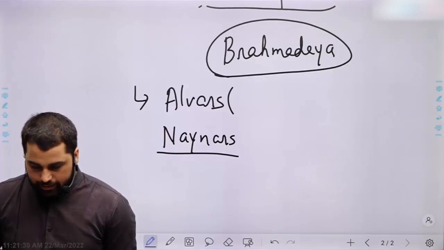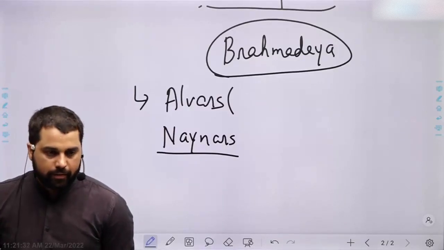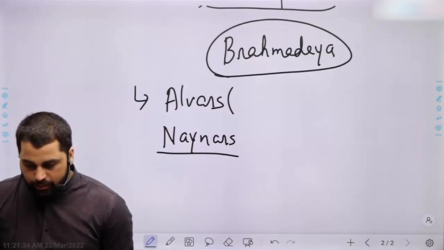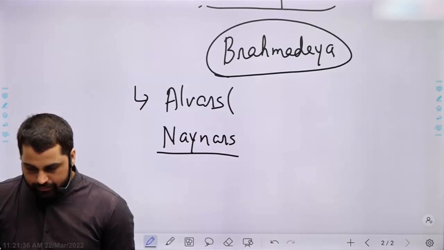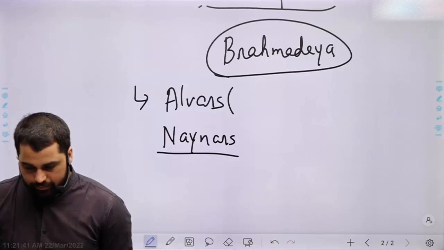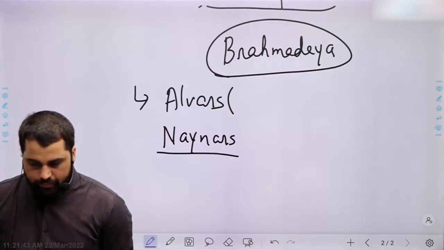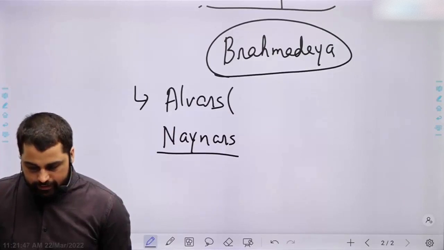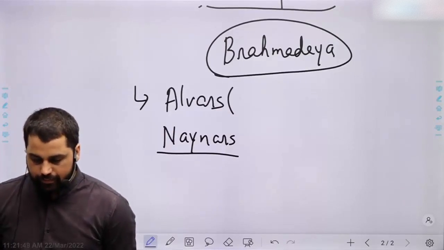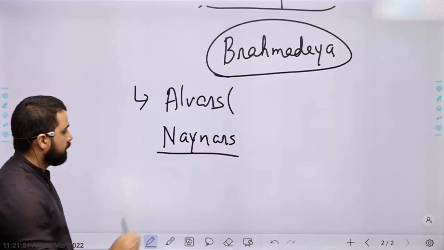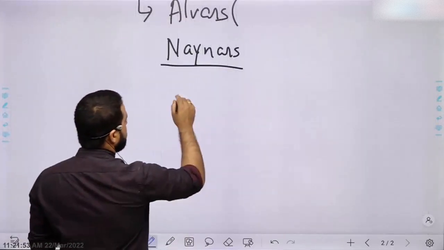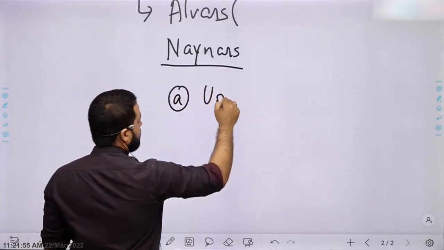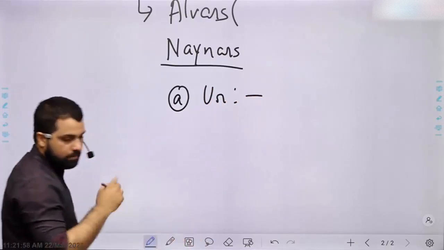One last point, write here. The land of the territory was mainly divided into 3 categories. First is Ur.